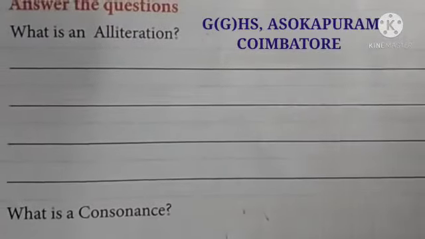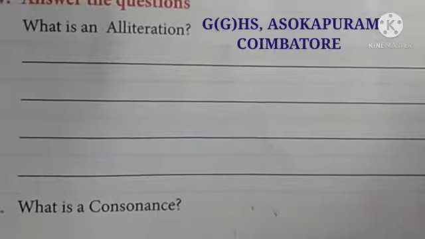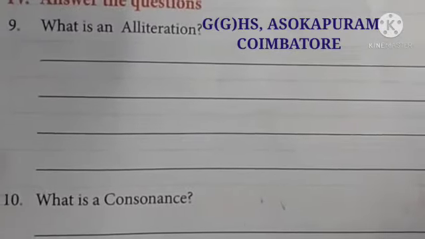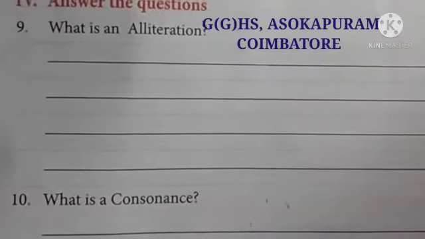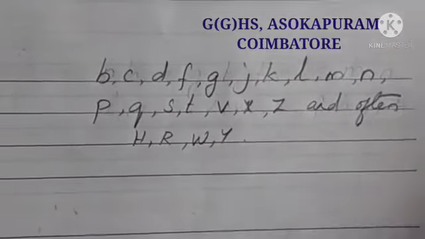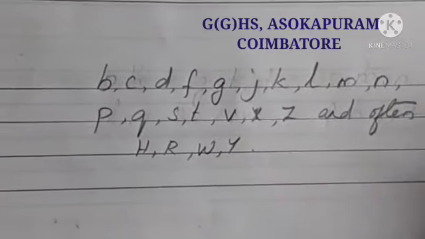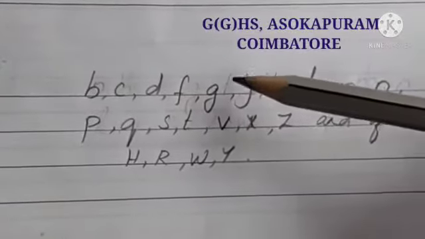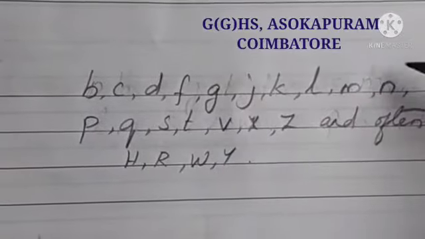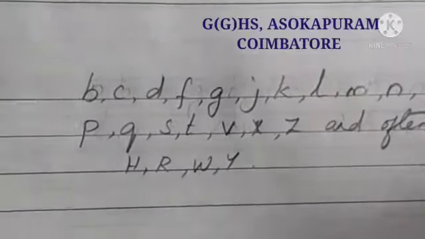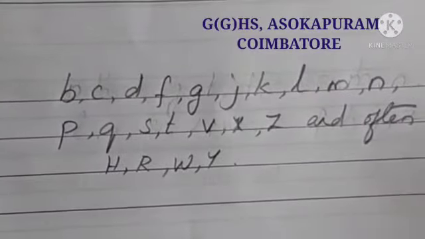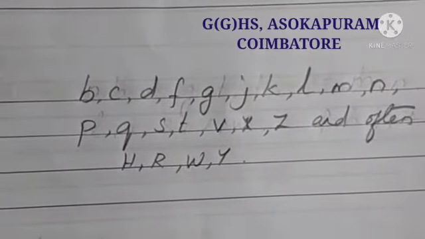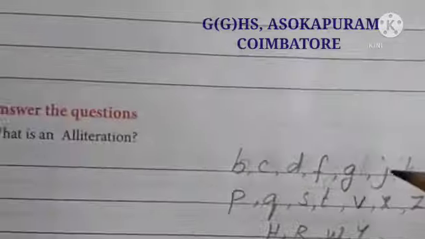Alliteration is repetition of consonant sounds at the beginning of words in a sentence in a poem. What are consonant sounds? These are the alphabets that take consonant sounds: B, S, D, F, G, J, K, L, M, N, P. So all these are consonant sounds. If you get these consonant sounds at the beginning of words in a sentence in a poem, that is called alliteration.